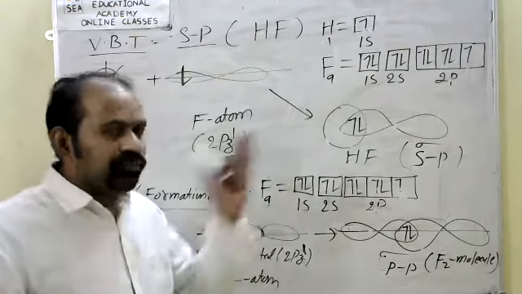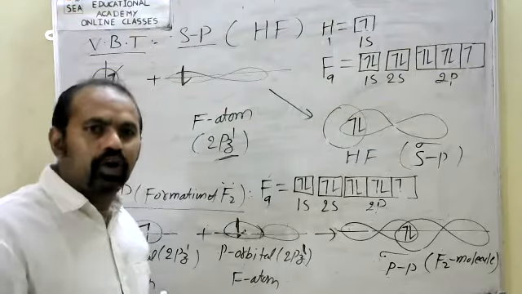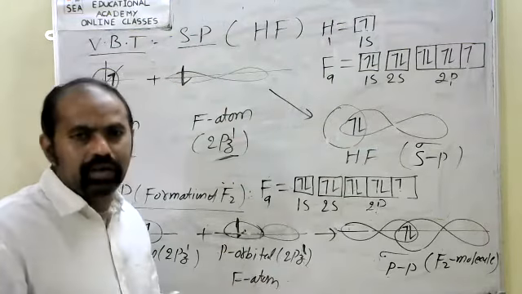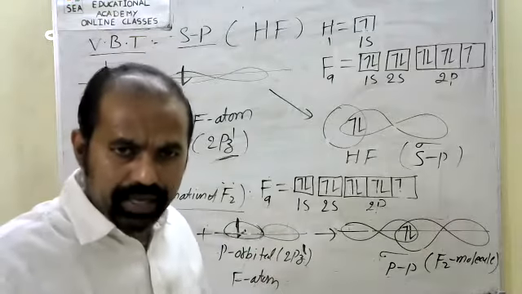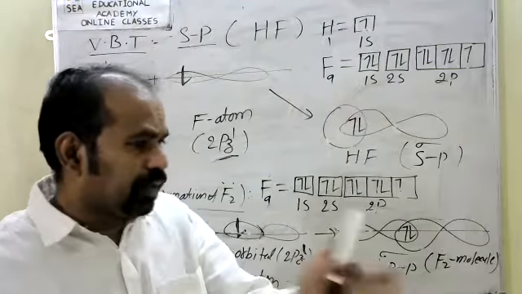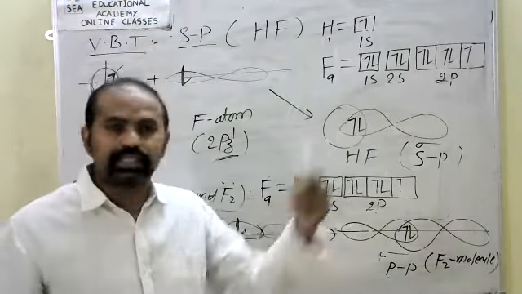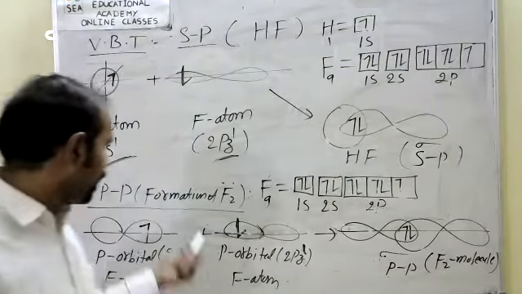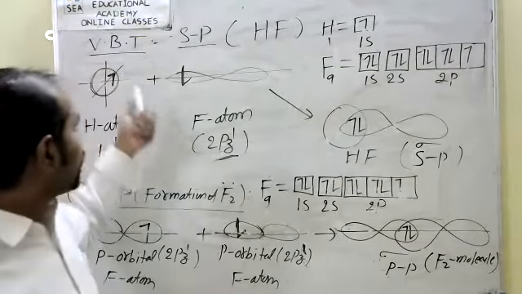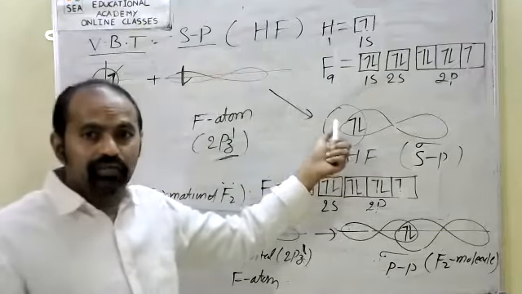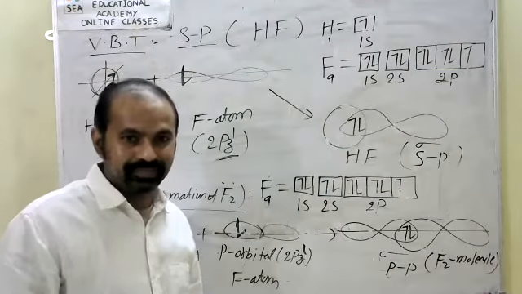Because the first hydrogen atom s orbital and the next hydrogen atom s orbital both overlap. So the formation of H2 is an example of SS overlapping. The formation of F2 is an example of PP overlapping. The formation of HF is an example of SP overlapping.